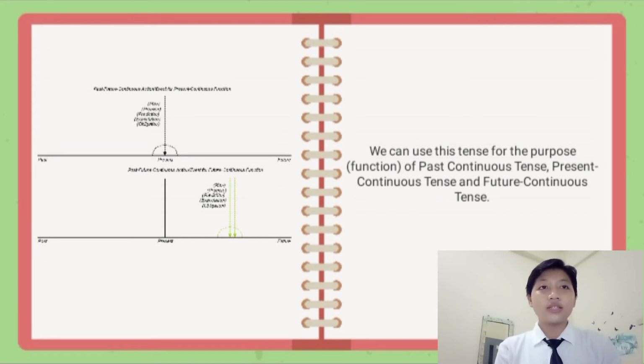We can use this tense for the function of the past continuous tense, present continuous tense, and future continuous tense.